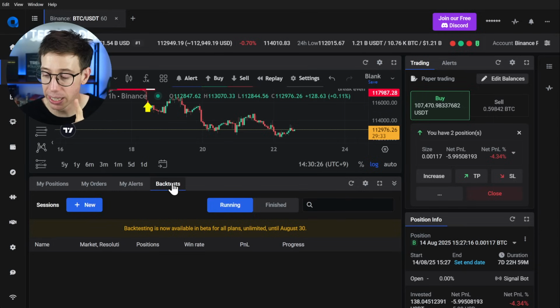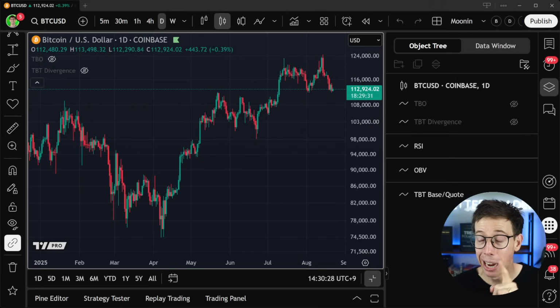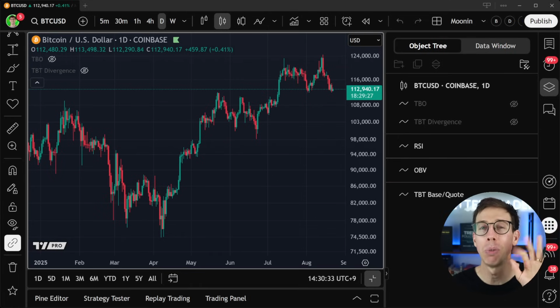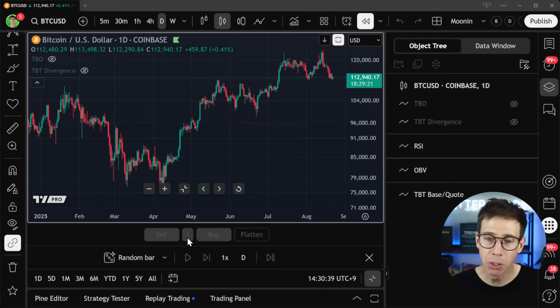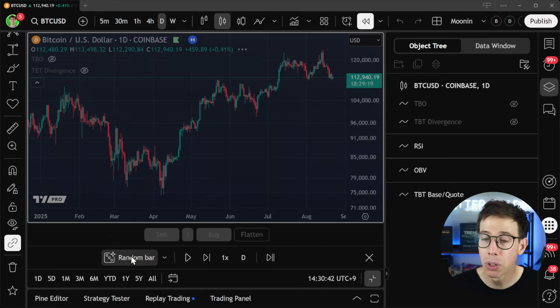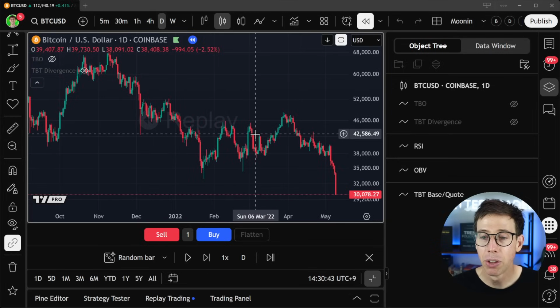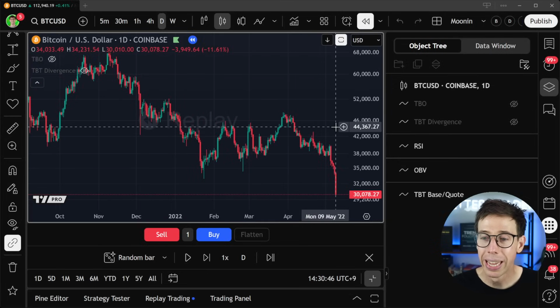Now, before we get into this, on TradingView, there's actually a way to do this, but the reason why we're using Altrady is mind-blowing, and you're going to see why in a second. So you can go over here and you can do bar replay, which is cool. You can choose a specific date. You can actually choose a random bar, and it's just going to take you to whatever random time. So we're looking at May 2022 when Bitcoin was at $30,000.